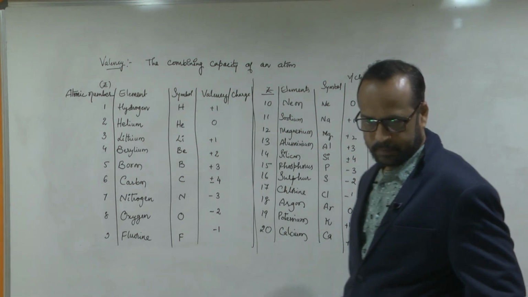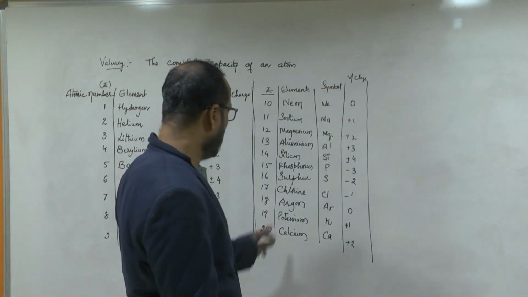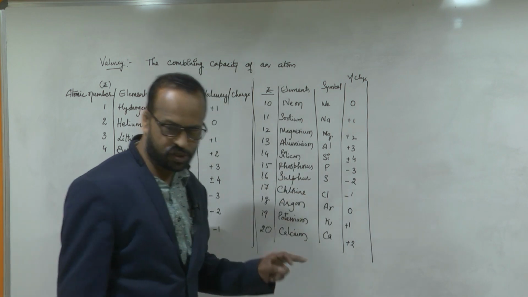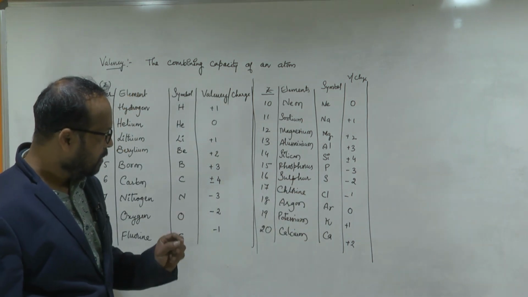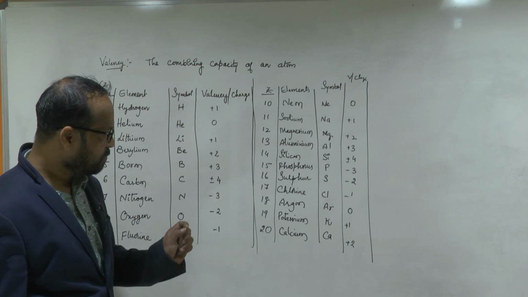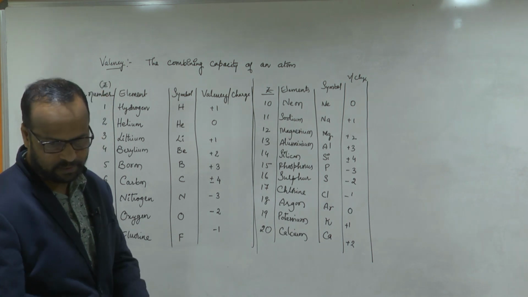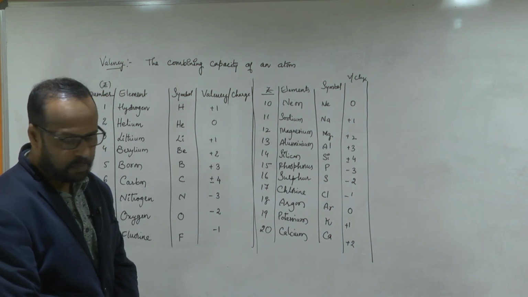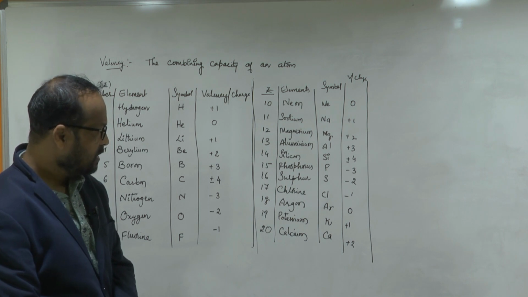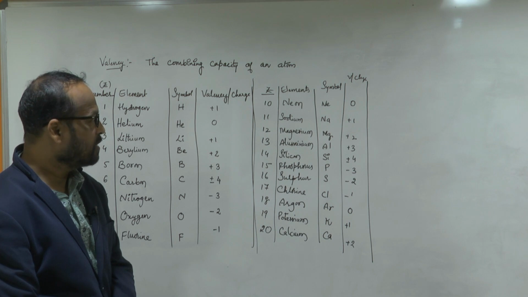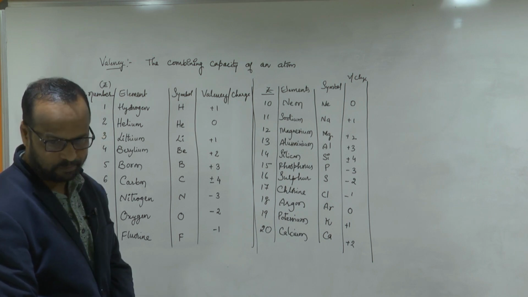Yes. The 15th one, phosphorus. Phosphorus. Symbol is P, and valency or charge is minus 3.